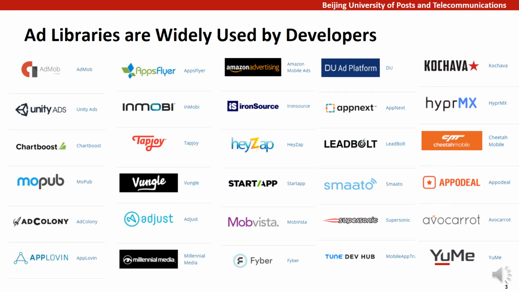Actually, developers of these free apps are monetizing through in-app advertisements to collect revenues from ad networks. There are more than 100 certified ad networks on MadDroid, and many more newly emerged ones. Ad networks distribute mobile advertisements through the ad libraries they provide for developers to embed in their apps. These ad libraries are widely used. Take AdMob for example. Over half of apps on Google Play are embedded with the AdMob library.